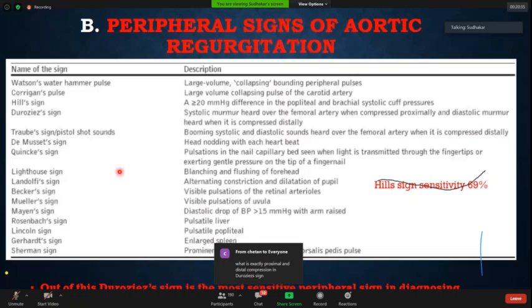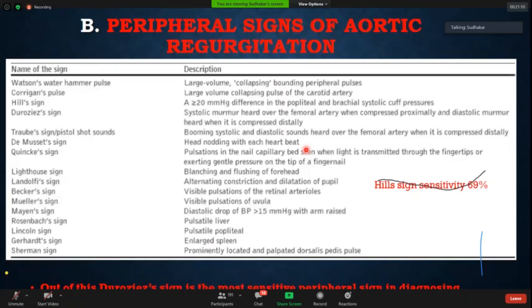Now, one important sign is de Musset's sign. One of the old-timer teachers always tells me, head nodding with each heartbeat, there is a yes sign in aortic regurgitation. That is called de Musset's sign, head nodding with each heartbeat. However, tricuspid regurgitation causes a no sign. So there is something like a no sign in tricuspid regurgitation, whereas the head nodding with each heartbeat in aortic regurgitation is known as the yes sign. So that is de Musset's sign.